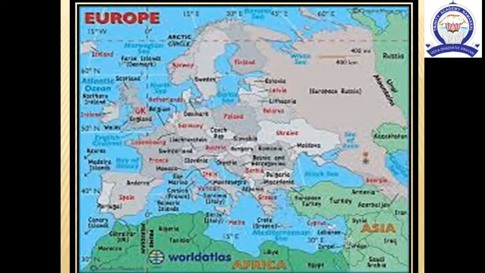Location and size. Europe spreads from 24 degree 51 north latitude to 81 degree 47 north latitude and from 24 degree 33 west longitude to 69 degree 3 east longitude. The prime meridian, 0 degree longitude, passes through Greenwich in England.